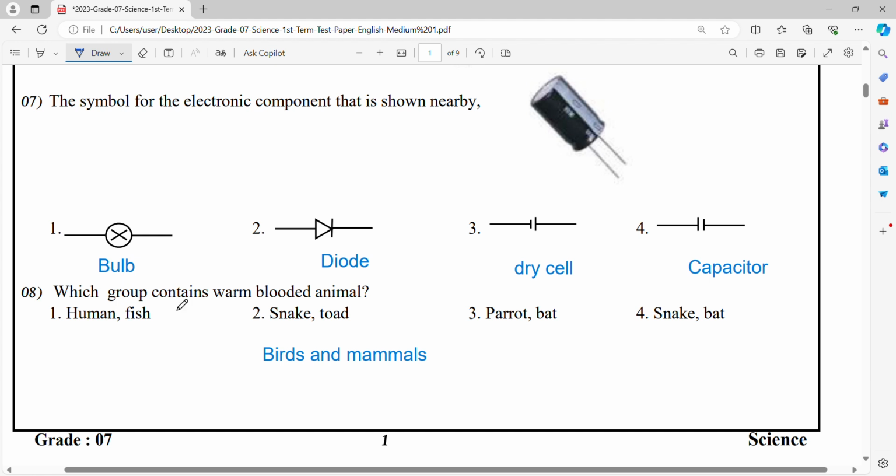Fish, however, their body temperature changes because they are not mammals or birds.